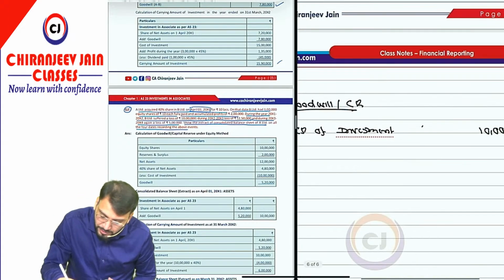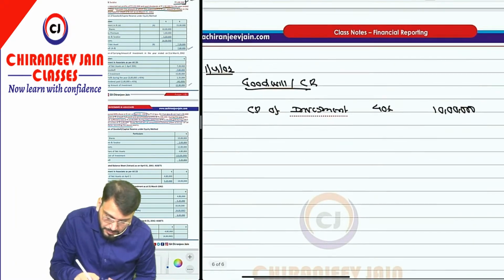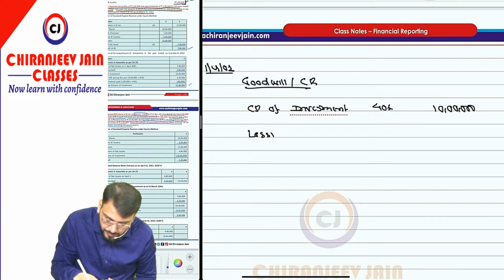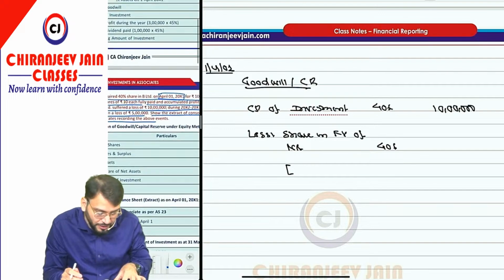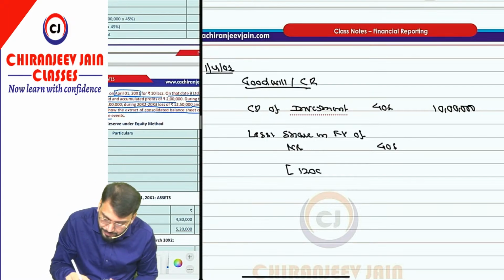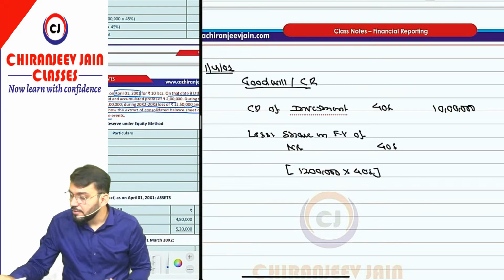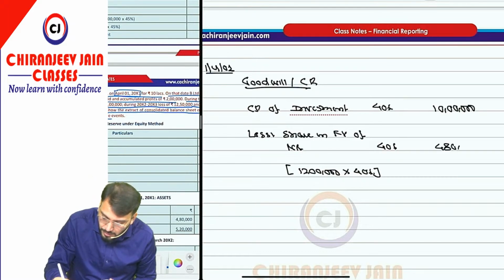So it is for 40%. Then from this we will deduct our share in fair value of net asset, 40%. In the question they have given equity share capital of 10 lakh, and 2 lakh is accumulated profit, so it becomes 12 lakh. 12 lakh into 40% is what? That is 4 lakh 80,000.